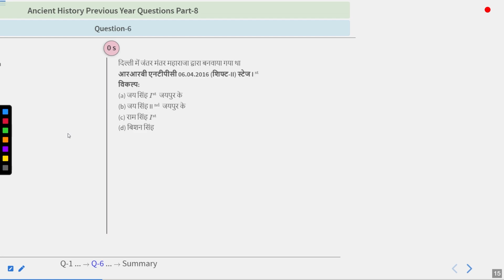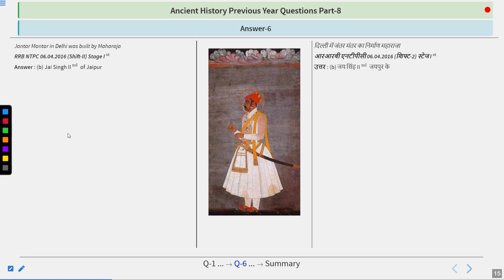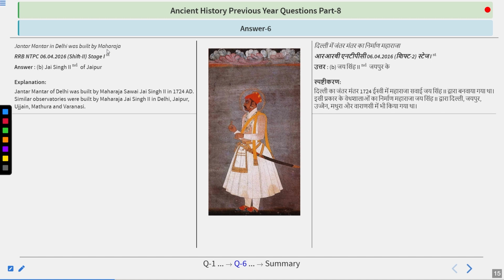And yes, you got this one right, guys. The answer of this question is Jai Singh second of Jaipur. So Jantar Mantar of Delhi was built by Maharaja Savai Jai Singh II in 1724. Similar observatories were built by Maharaja Jai Singh II in Delhi, Jaipur, Ujjain, Mathura, and Varanasi.